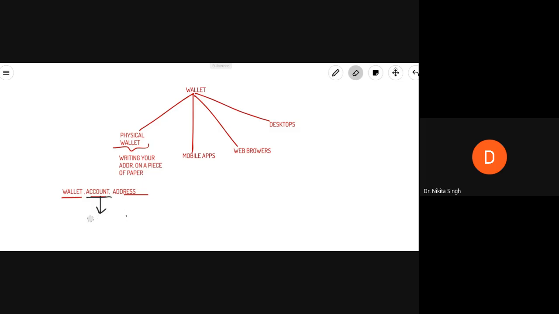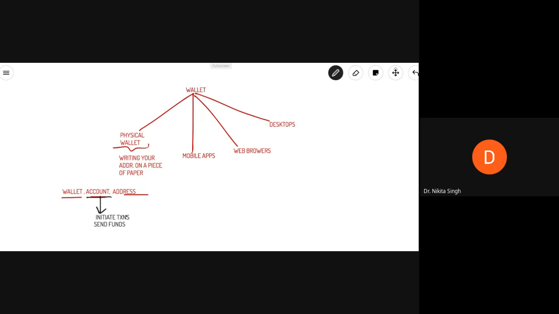You can use your account to initiate transactions and send funds. What I'm saying here is that your Ethereum account is an entity which is used to initiate and send transactions, and it has a balance.